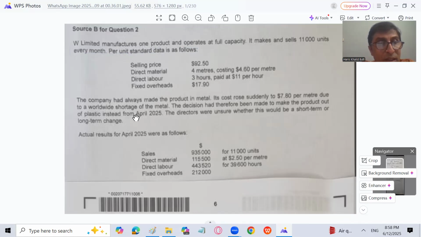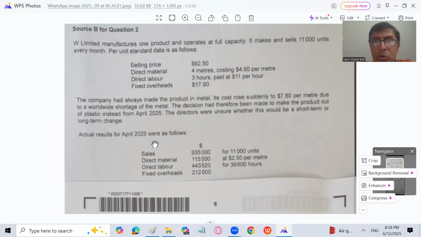The company had always made the product in metal. Its cost rose suddenly to 7.8 per meter due to a worldwide shortage of the metal. Because the metal has become more expensive, rather than 4.6, we are now getting the cost per meter at the rate of $7.8, which makes it impossible to purchase. The decision had therefore been made to make the product out of plastic instead of metal from April 2025. The directors were unsure whether this would be a short-term or long-term change.